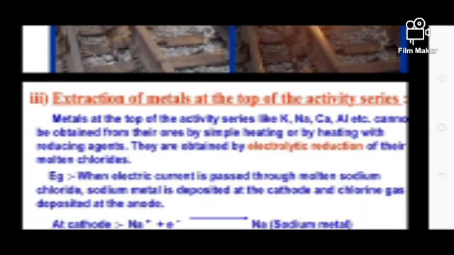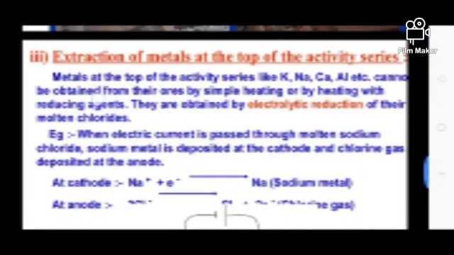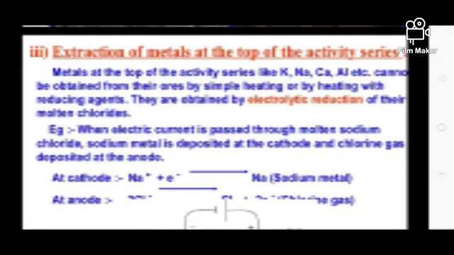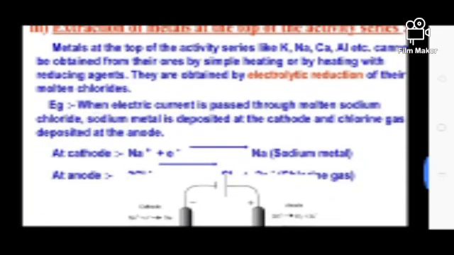Now, the extraction of metals at the top of the reactivity series. Those metals having higher reactivity, like potassium, sodium, calcium, cannot be obtained from their ores by simple heating or heating with reducing agents. They can be obtained by electrolytic reduction. So the higher reactivity metals are obtained by electrolytic reduction techniques.